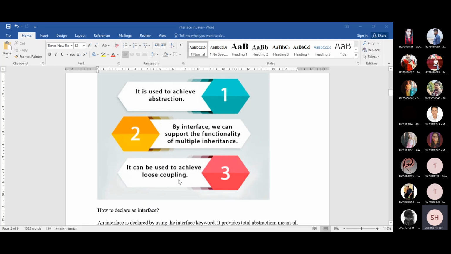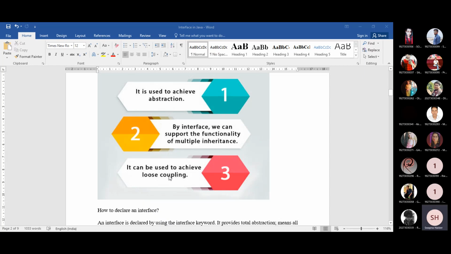And look at that point. Whenever you are dealing with coupling, that means you want to achieve some abstraction. Less interaction between several modules of the software development process means you need to provide abstraction, so that you are not exposing the internal details of each and every module.